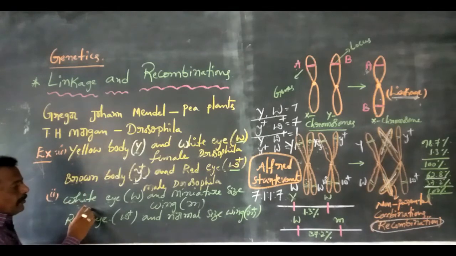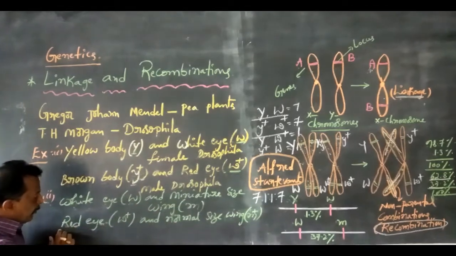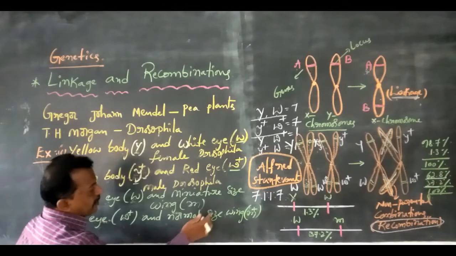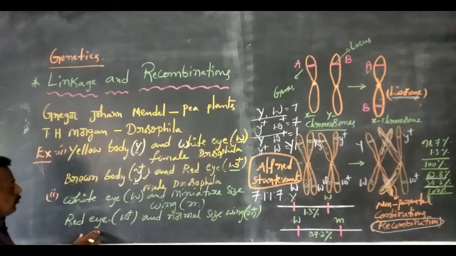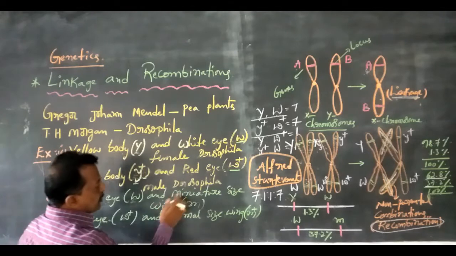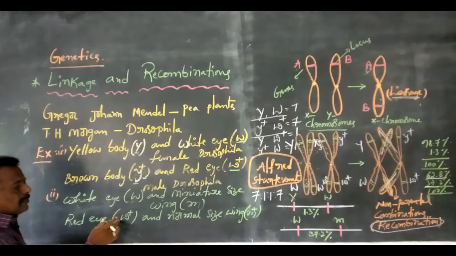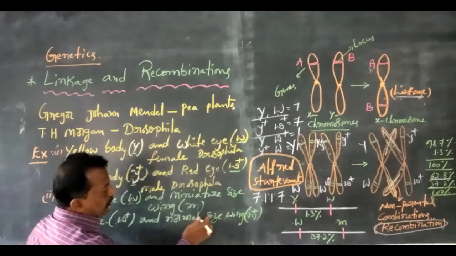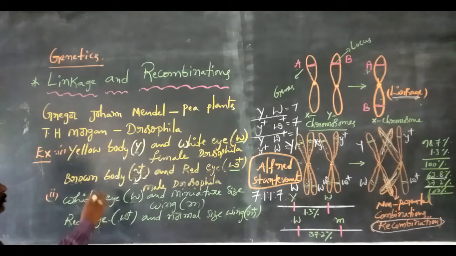In the second example, one parental phenotype has white eye and miniature size wing. The second parental phenotype has red eye and normal size wing. Both are parental phenotypes. White eye is the symbol capital W, miniature size wing is the symbol small m, red eye is the symbol small w plus, and normal size wing is the symbol small m plus. These two examples show linkage and recombinations.